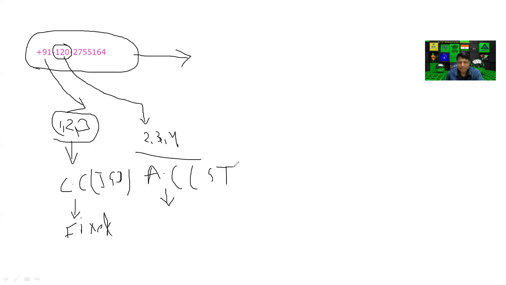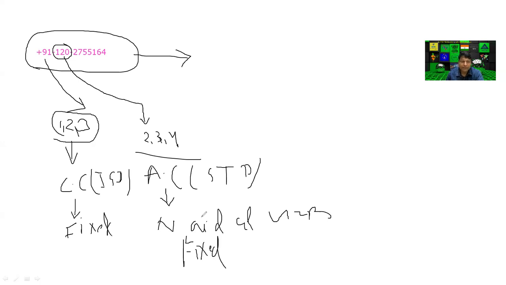In my case, this location is either Noida or Ghaziabad, two districts in UP near Delhi. This is also fixed. You can't change it.